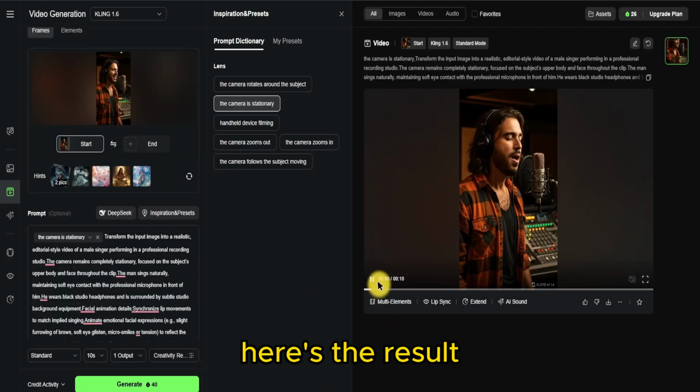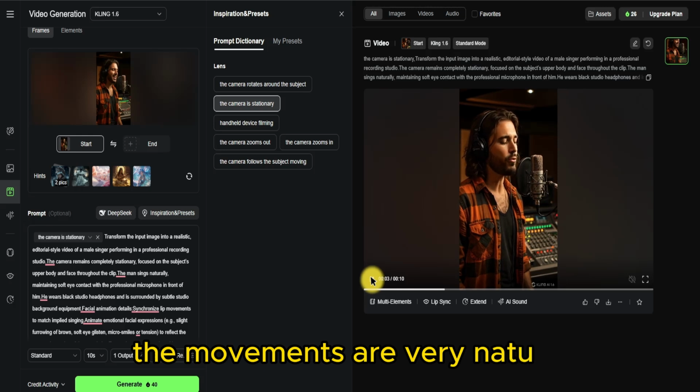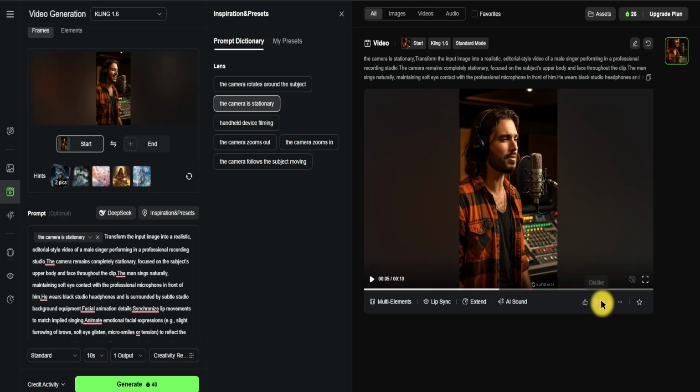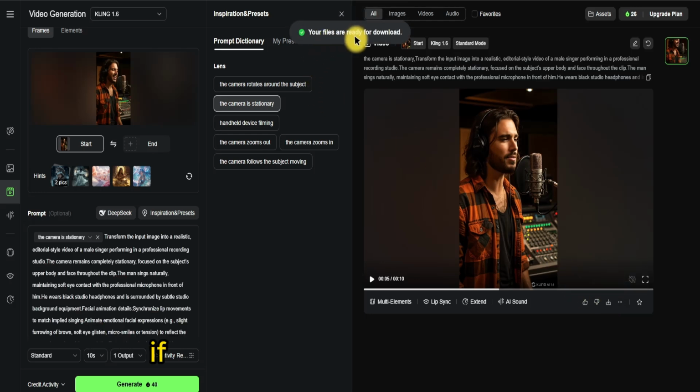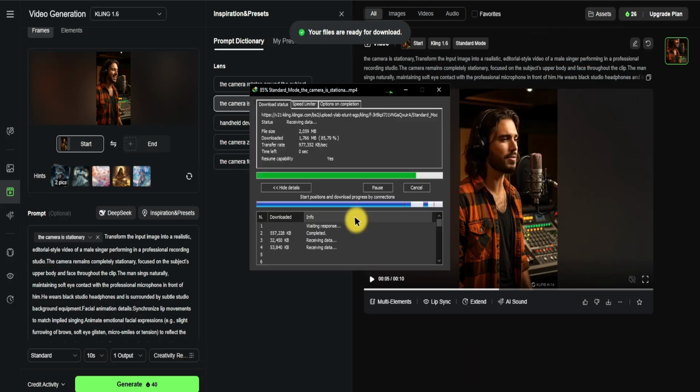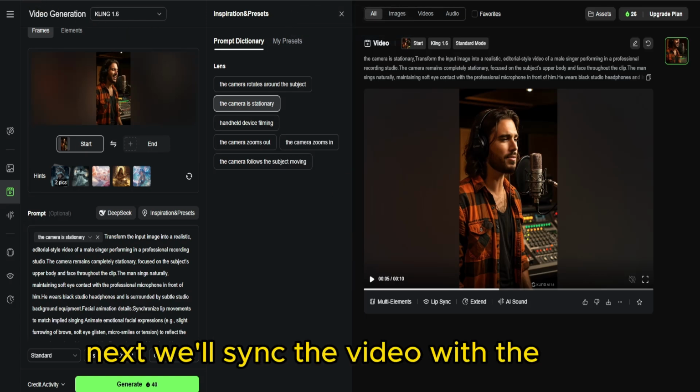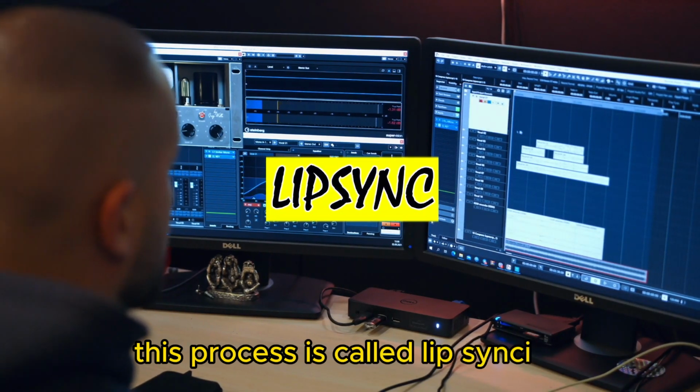Here's the result. The movements are very natural, there is nothing strange. If you are not satisfied, click Generate again. If it matches, click here, Download. Next, we'll sync the video with the song. This process is called lip syncing.